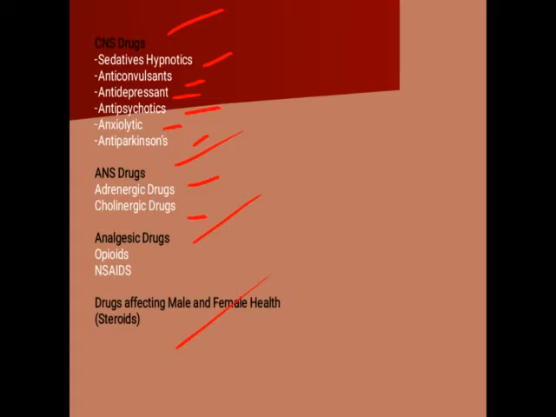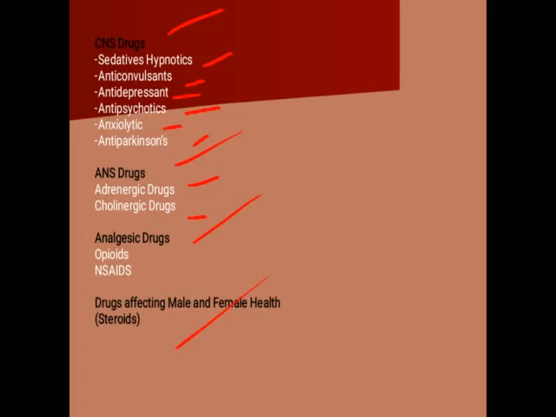It may be non-steroidal anti-inflammatory drugs or opioids, generally obtained from opium, natural or synthetic. NSAIDs, paracetamol, baclofen: such drugs come under this part.